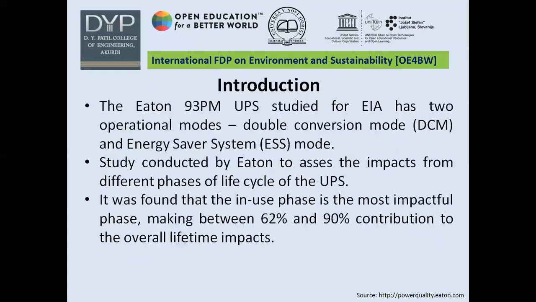Starting with the introduction, the Eaton 93PM UPS was studied for environmental impact analysis. This UPS has two operational modes. One is double conversion mode and the other is energy saver system mode, ESS mode. The study was conducted by Eaton to assess the impact from different phases of the life cycle of the UPS. During the study, it was found that the in-use phase is most impactful, making between 62 to 90% contribution to the overall lifetime impacts.